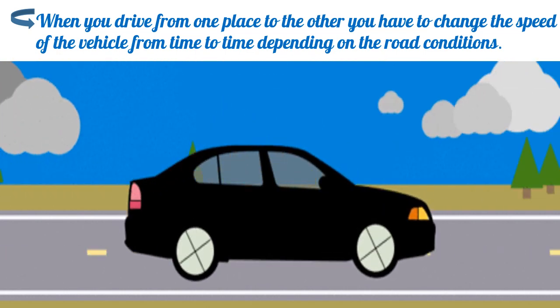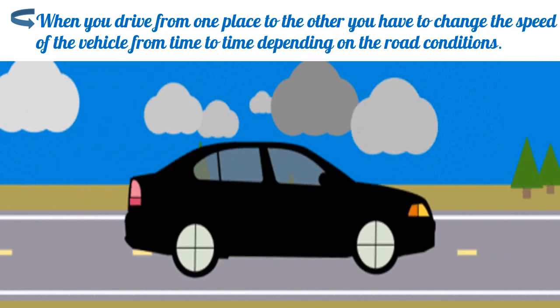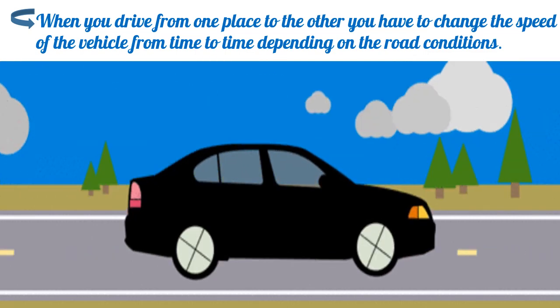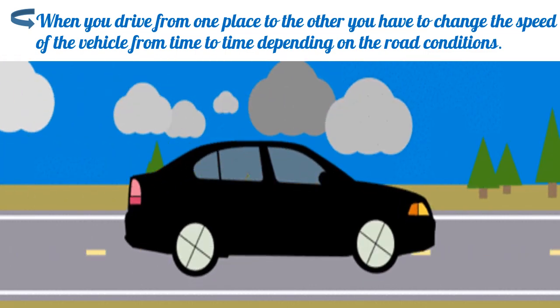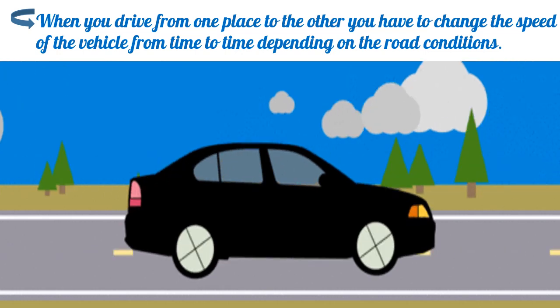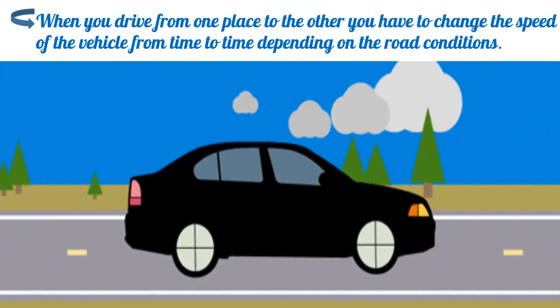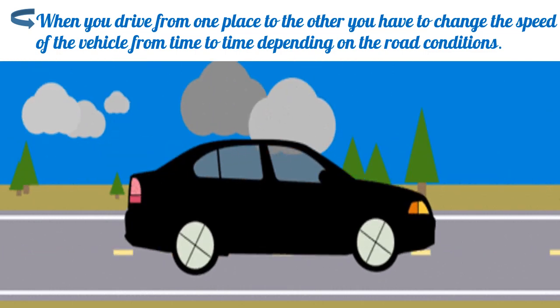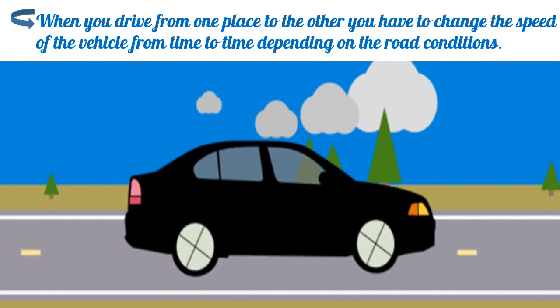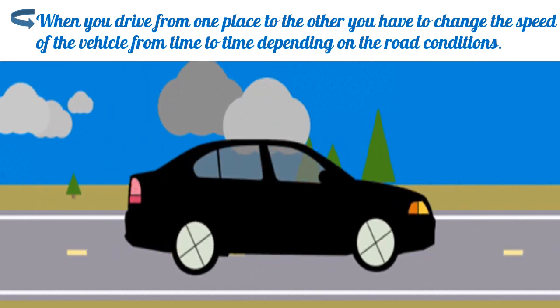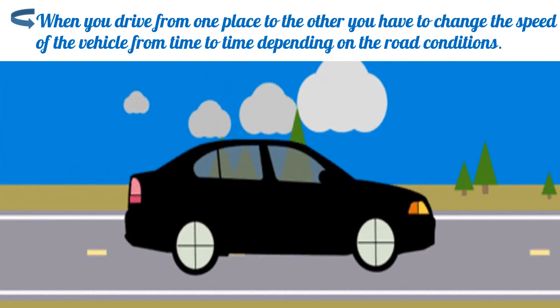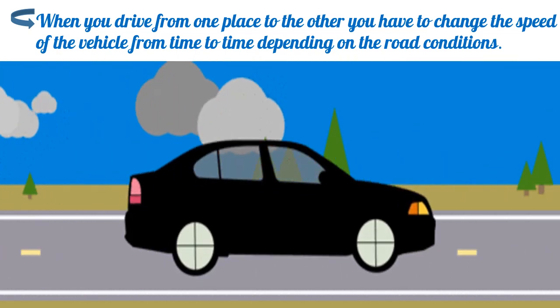So sometimes you drive slow and sometimes you increase the speed. So in such a situation, if I ask you what is the speed of your scooter, or what is the speed with which you were riding a bicycle, then you won't be able to answer the exact value because you were continuously changing its speed.